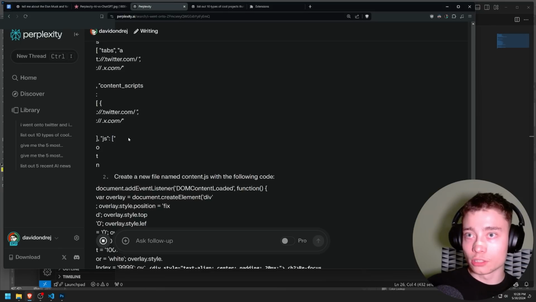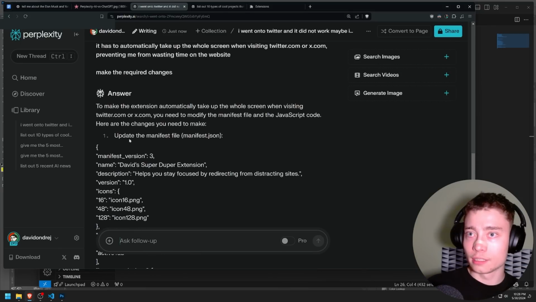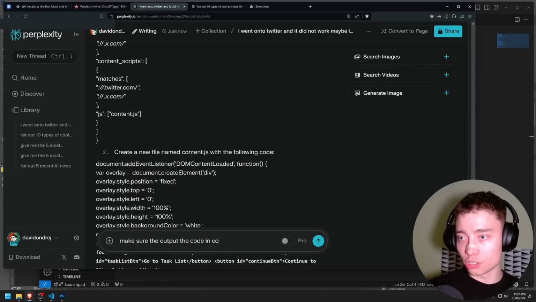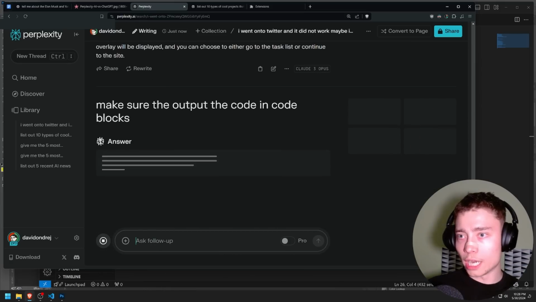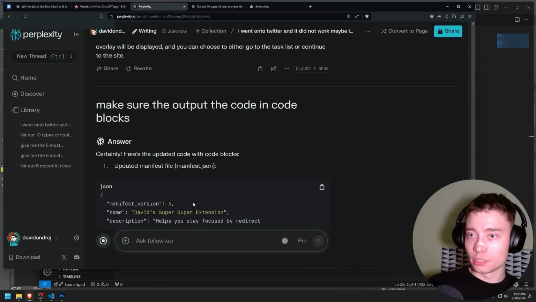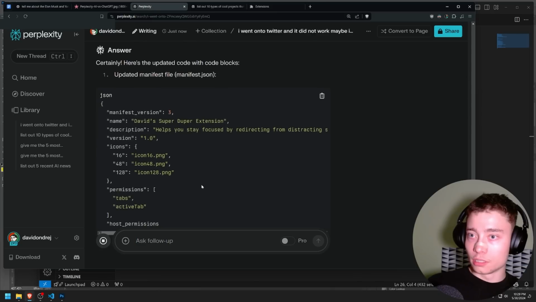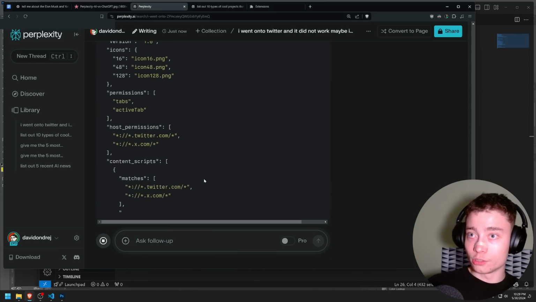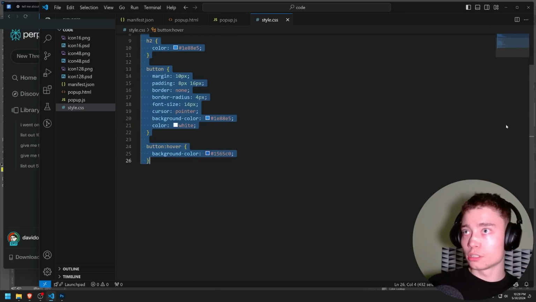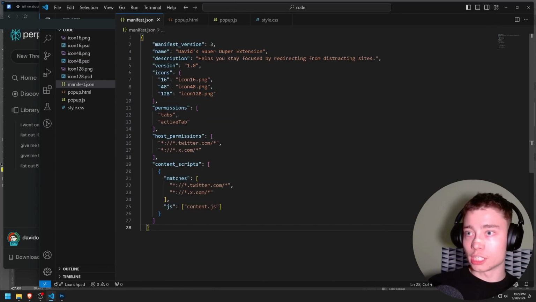I'm not sure why it's not in, what the heck? Why it's not as a code block. Make sure to output the code in code blocks. Why did it not do that? That's very weird. Yeah, much better. I don't know why it didn't do that, so I'm just gonna copy this. Boom, this is the JSON. Go back, change this up.